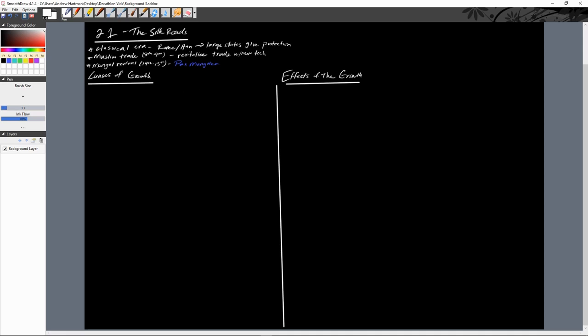So what we're going to do today is go through the different causes of the growth of the Silk Road and the effects of the growth of the Silk Roads, right? So let's talk about some of those early causes. One of the very first ones we want to point out is the Crusades. The Europeans who interacted in the Crusades brought back a lot of new goods, right?